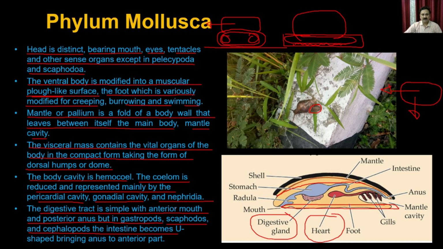So in different types of animals, you have the organization of the mouth and the anus differently. In some cases it is straight, so the mouth is on one side and the anus is on the other side, whereas in some cases there will be a U-turn. Because of that the anus will come somewhere closer to the mouth, but that is a very minor issue related to the different organization of the digestive system within the animal itself.